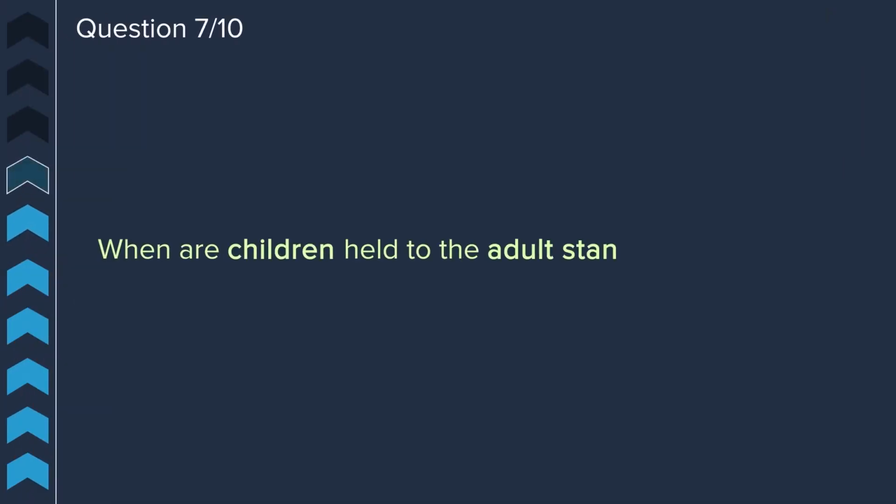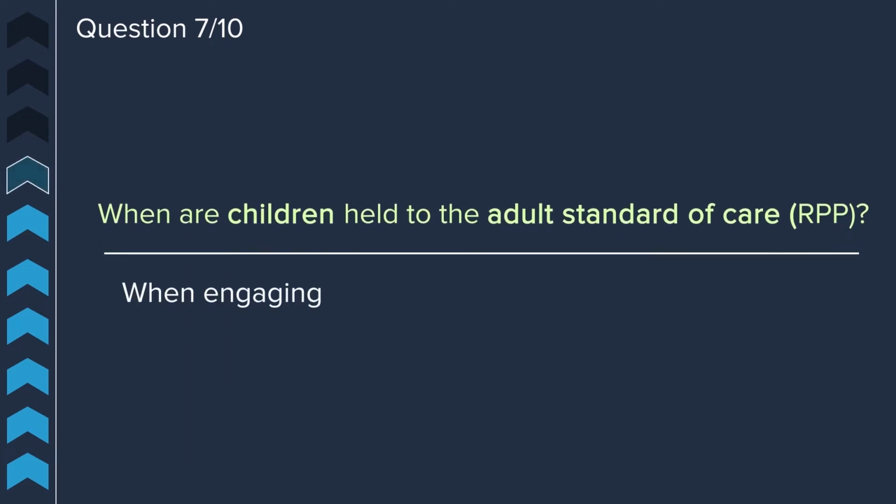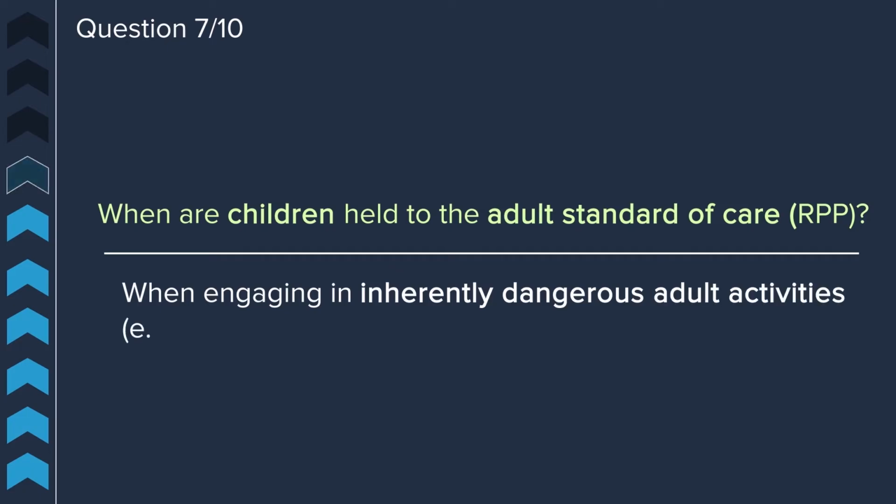Question 7. When are children held to the adult standard of care? Children are held to the adult standard of care, which is the reasonably prudent person standard, when they are engaging in inherently dangerous adult activities. For example, driving a car or motorcycle.